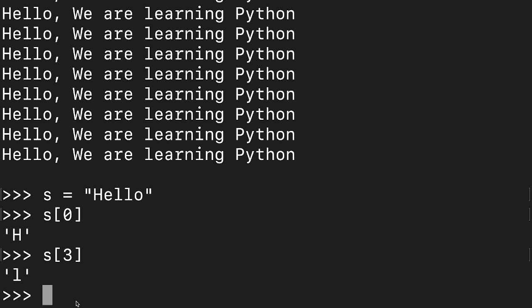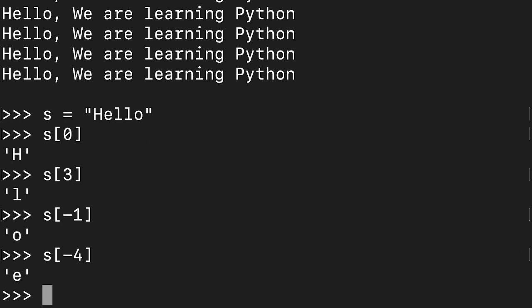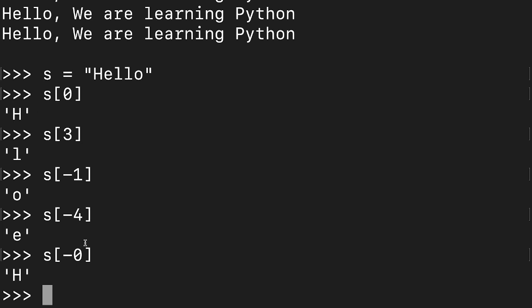After that, let us go for the negative indexes. Let us say S of -1, if I try to print, okay? Then it will print the last character, which is O. Then S of -4, if I try to print, then it is printing E. So this is -1, -2, -3, and then -4, okay? So like this, it works. So I hope it is clear. After that, if I write S of -0, let us see what will happen. S of -0 is printing H only, because -0 and 0 are the same thing. That is why it is printing the first character, okay? So keep this in mind.